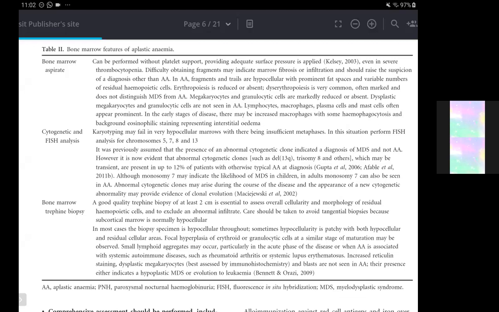Abnormal cytogenetic clones may arise during the course of the disease, and the presence of a new cytogenetic clone may provide evidence of clonal evolution. So we have to look for all these cytogenetic abnormalities in 5, 7, 8, and 13. Cytogenetic analysis may be difficult because of insufficient metaphases, so we may need to do FISH analysis to look for the deletions and the trisomies.